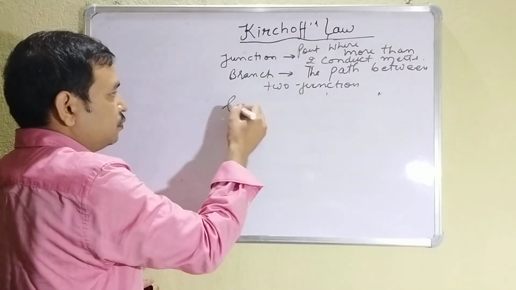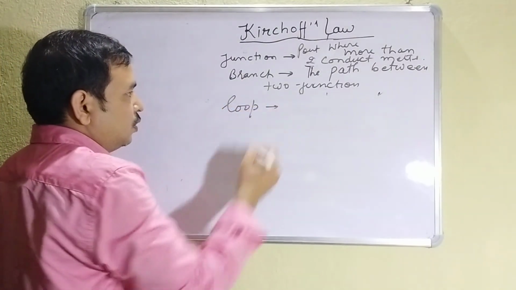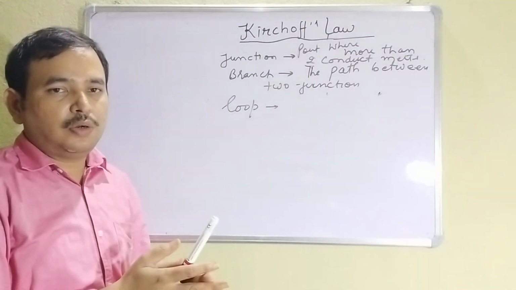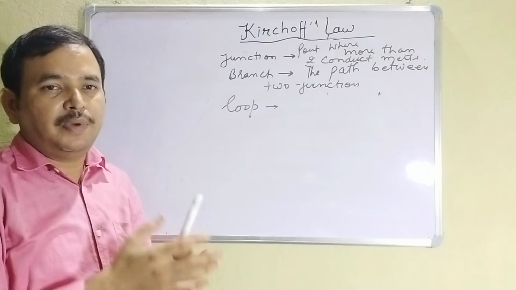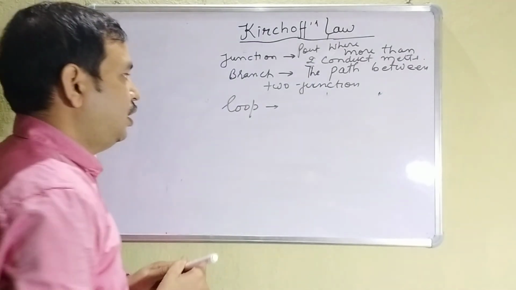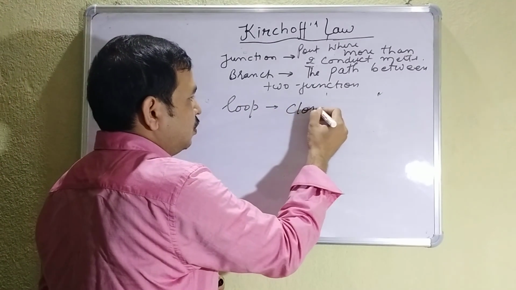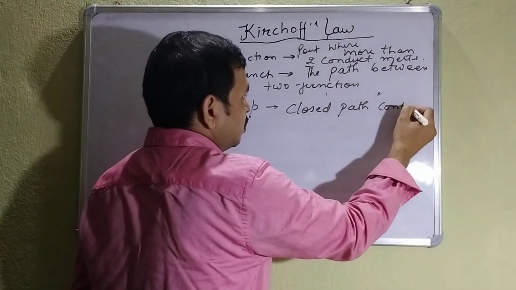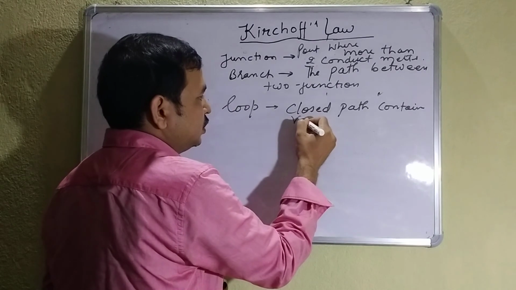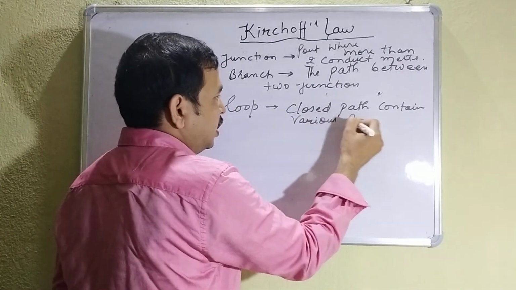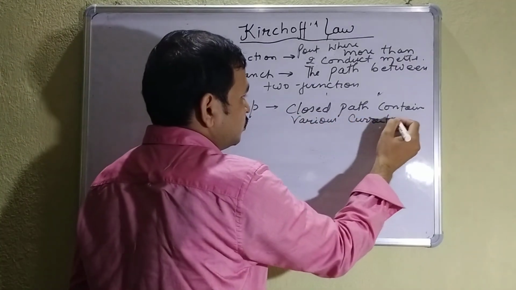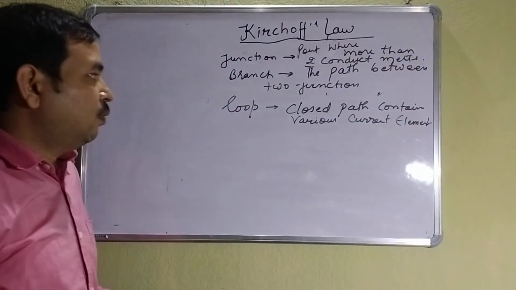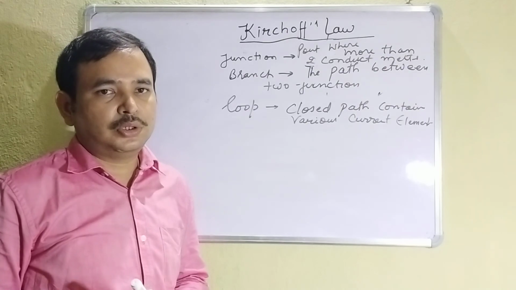Now, loop means a closed path carrying various current elements. This is the most important word: closed path containing various current elements, maybe resistor, maybe cell, whatever it is, but it must be closed.